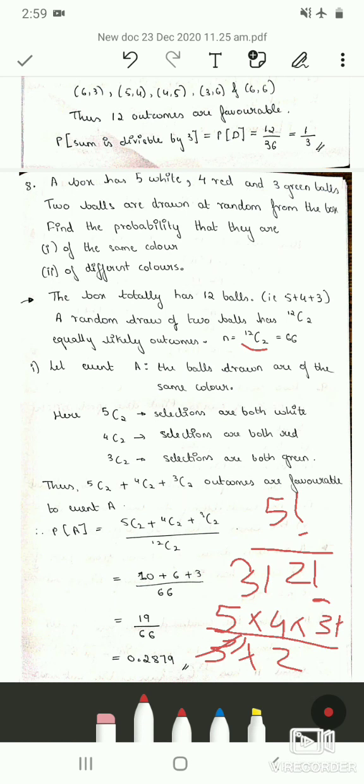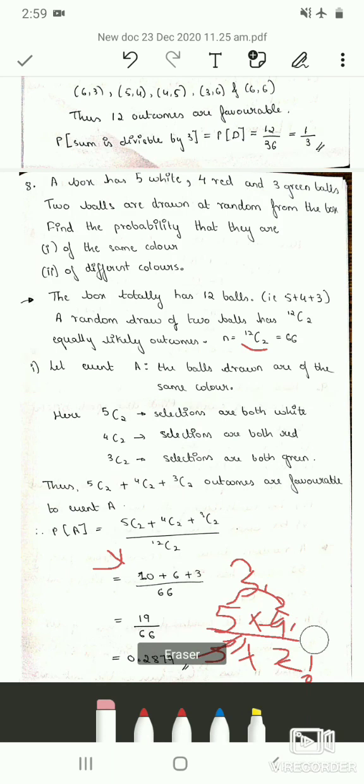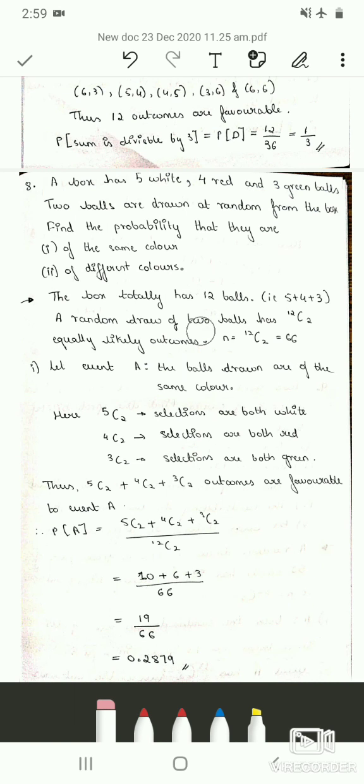So this 3 factorial will get cancelled, and 2 factorial is nothing but again 2. So 2 1s are 2, 2 2s are 4, so 5 2s are 10. So this is how you have to find out the values of the combinations.